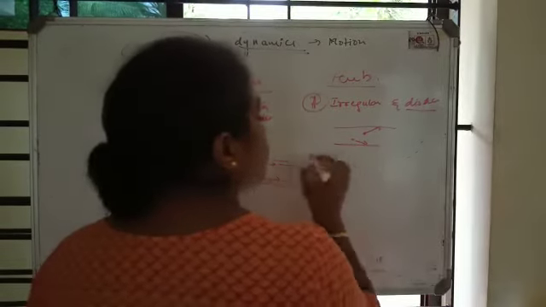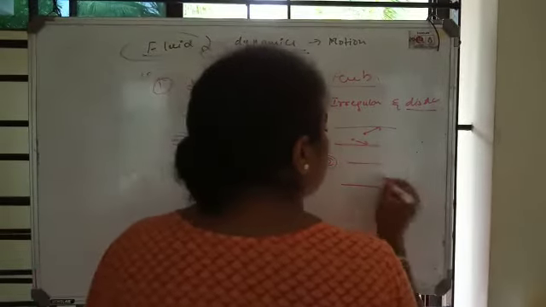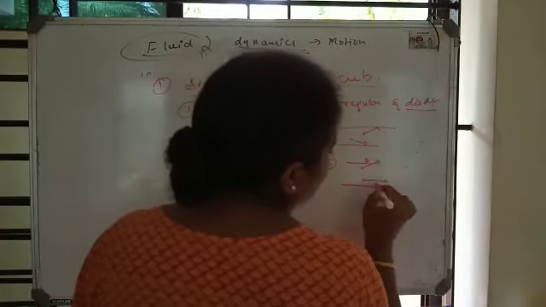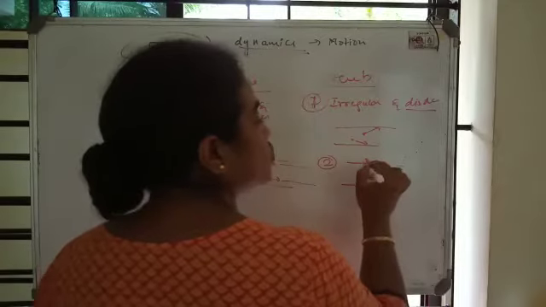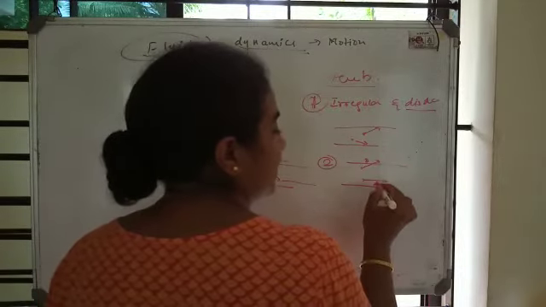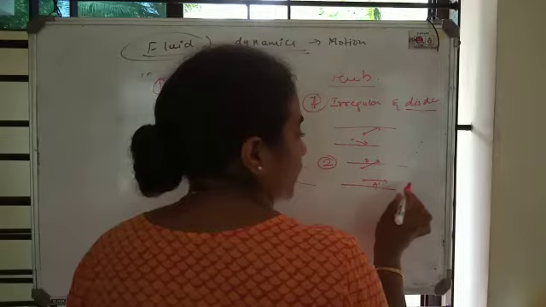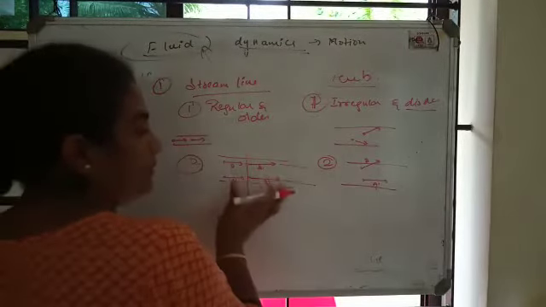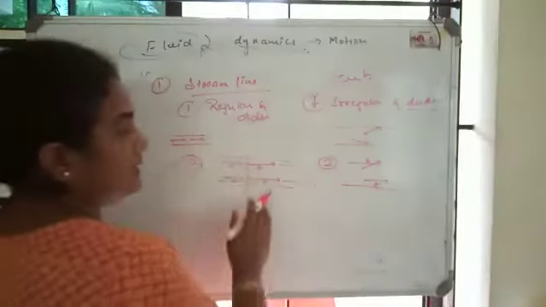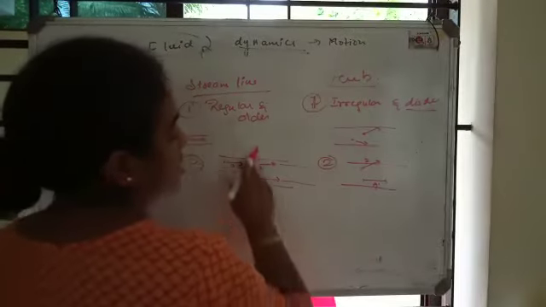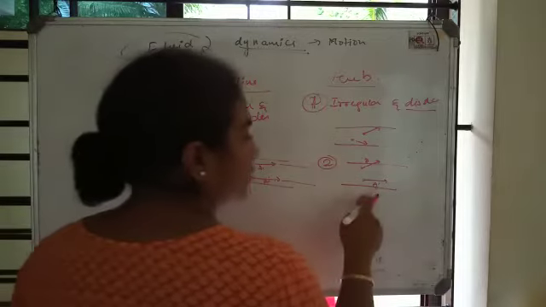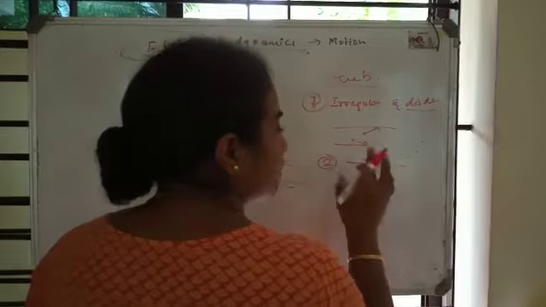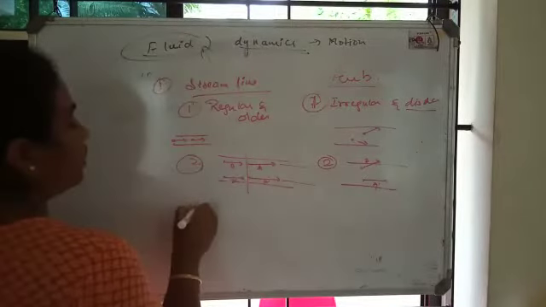But in case of turbulent flow, it is not the same. If particle A is moving in this way, particle A dash may be moving in this way. The paths chosen by A and A dash are not parallel to one another. The paths are completely different. So the second point is that the paths of the two particles in the same line are parallel here, but in this case the paths followed by two particles on the same line are not parallel. Okay, third one.